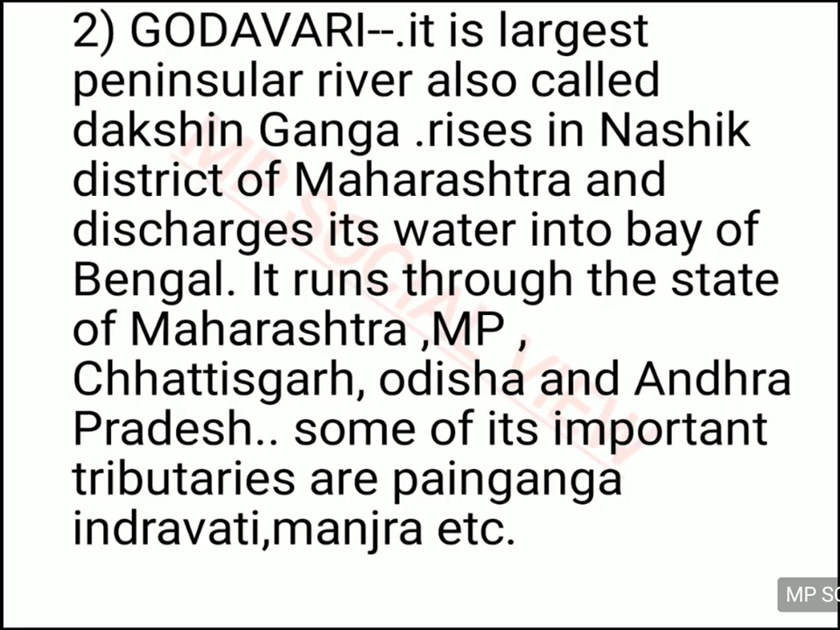Then you have Godavari river. It is the largest peninsular river and it is also called Dakshin Ganga because it is the largest and a very important river of the peninsula. So it is called Dakshin Ganga, Ganga of South. Dakshin means south. So it is actually called the Ganga of South India. And it rises in the Nasik district of Maharashtra and it discharges its water into the Bay of Bengal. And it runs through many states of India like our Maharashtra, MP, Chhattisgarh, Odisha and Andhra Pradesh. And it has many tributaries. You can learn by heart some of its tributaries like Penganga, Indravati, Manjira, etc.